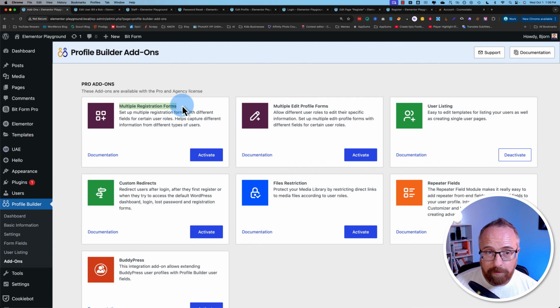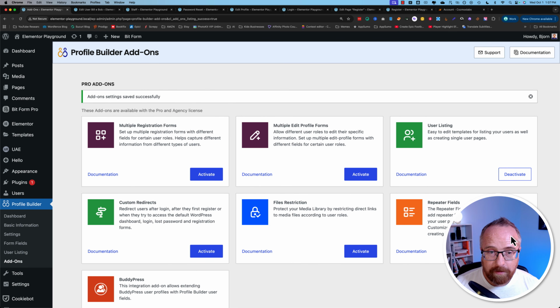But you have multiple registration forms for different types of listings. The users that are created can be put into certain user listing pages based on the registration form and the user role that they're assigned. You can allow different user roles to edit their profiles using this add-on. Repeater fields is super powerful. Just going to activate this and show you what it is.